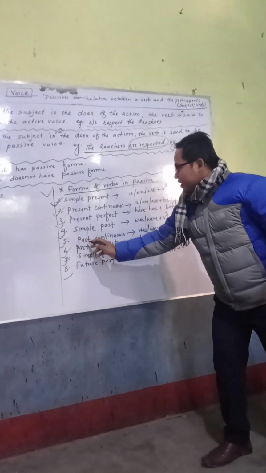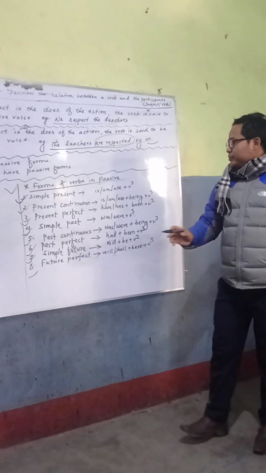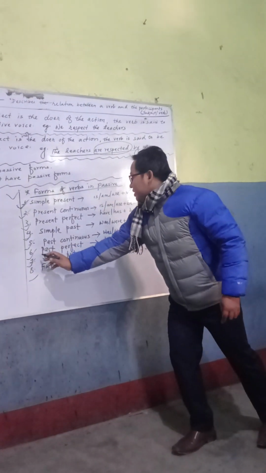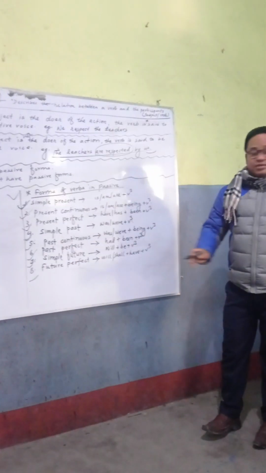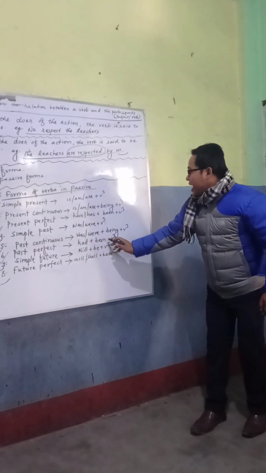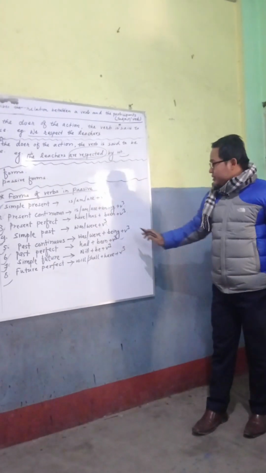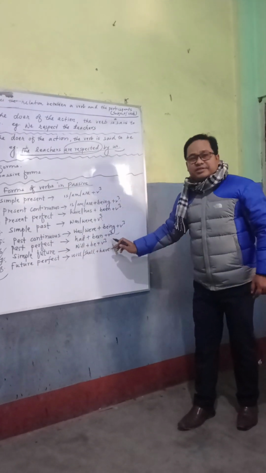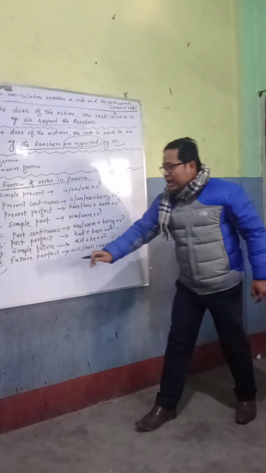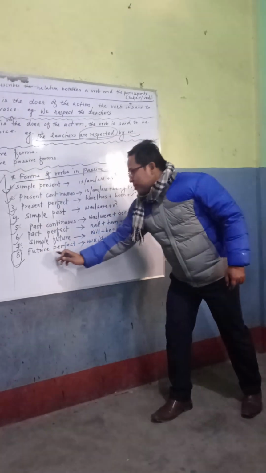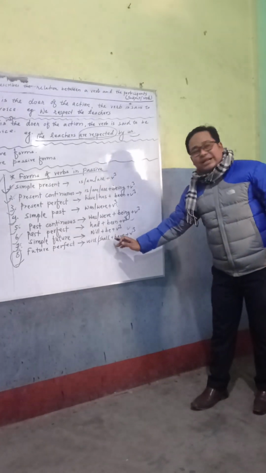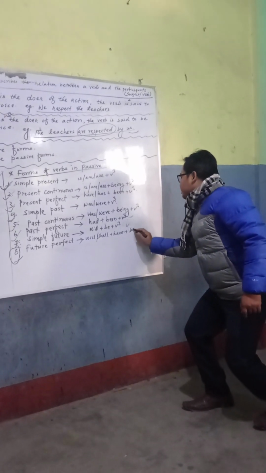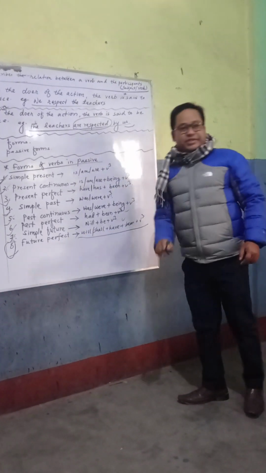Number 5. When there is past continuous tense in active voice, we use was, were plus being plus verb 3 in passive voice. When there is past perfect tense in active voice, we use had plus been plus verb 3 in passive voice. Similarly, when there is simple future tense, then we use will be plus verb 3 in passive voice. At last, when there is future perfect tense, we use will or shall plus have plus been plus verb 3 in passive voice.